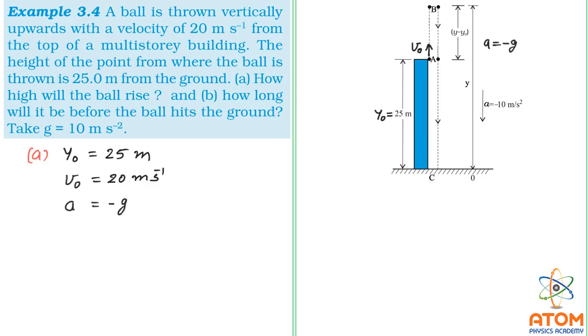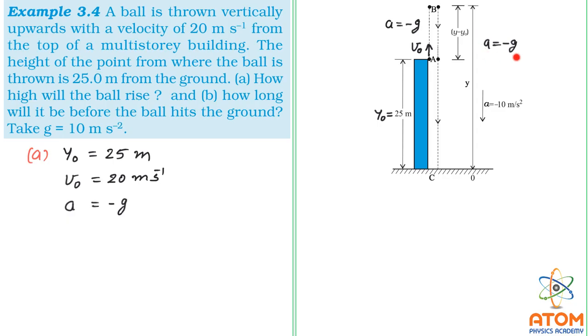So it is written here already. And for the upward motion also, a will be equal to minus g. This will be very much useful. Don't forget this. I repeat this. This acceleration is minus because it's a pure case of retardation.